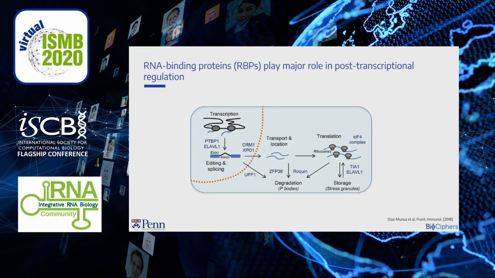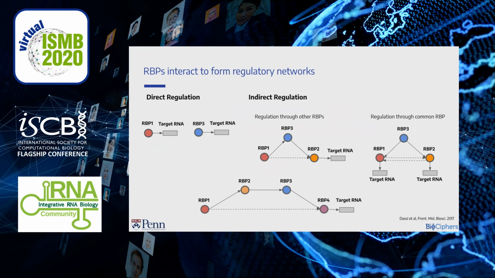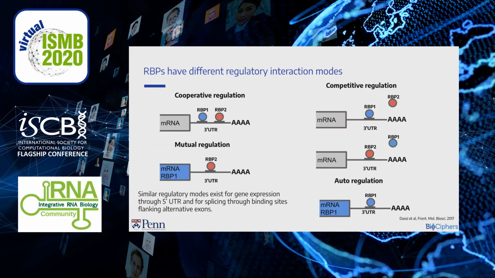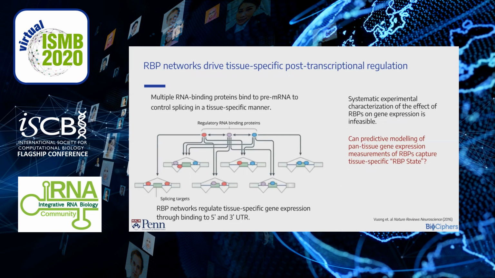RNA binding proteins are major drivers of post-transcriptional regulation in cells. RBPs can bind and control many different RNA targets and form complex regulatory networks. For example, RBPs can bind directly to their RNA target or indirectly regulate them through other RBPs. RBPs can cooperatively bind to a target or compete with one another. They can also regulate a target through mutually managing each other's expression or auto-regulate their own expression.